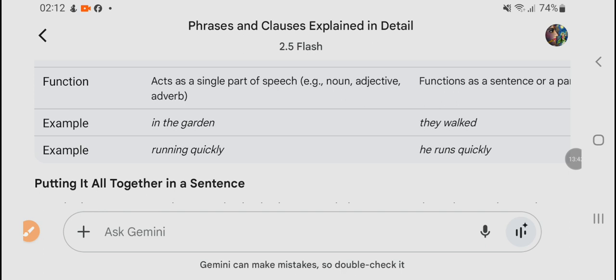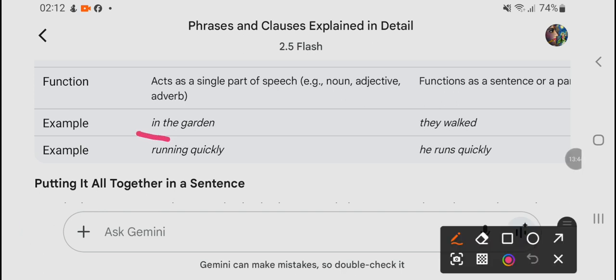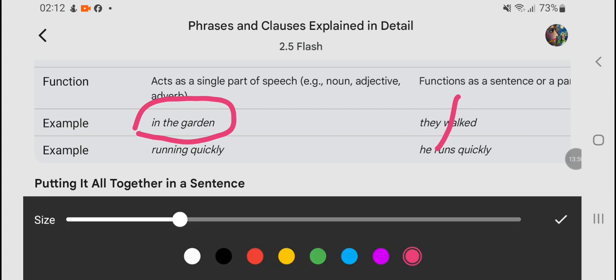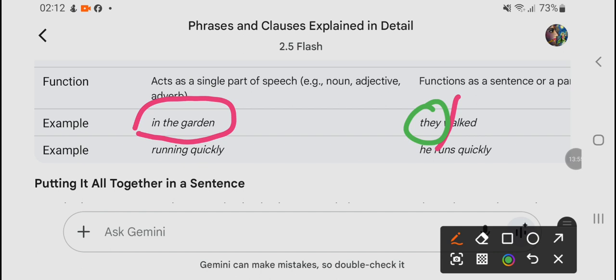Now example: in the garden, or they walked. In the garden has no subject and verb. They walked: they is the subject and walked is the verb, and that is why this is a clause, an independent clause, making complete sense.